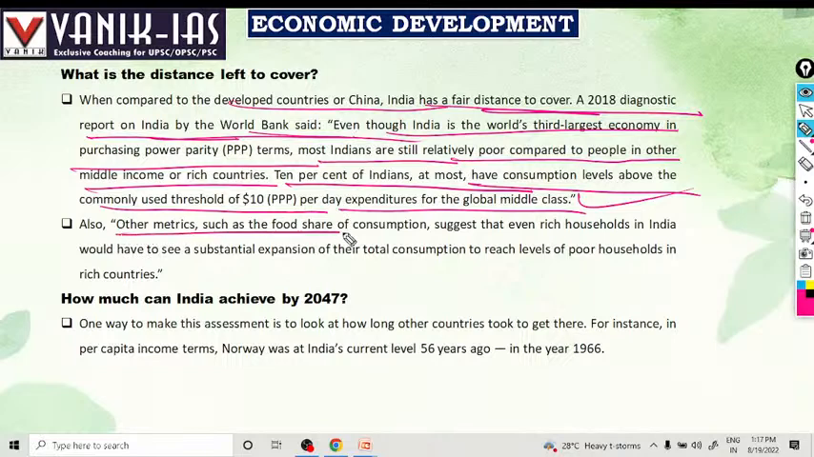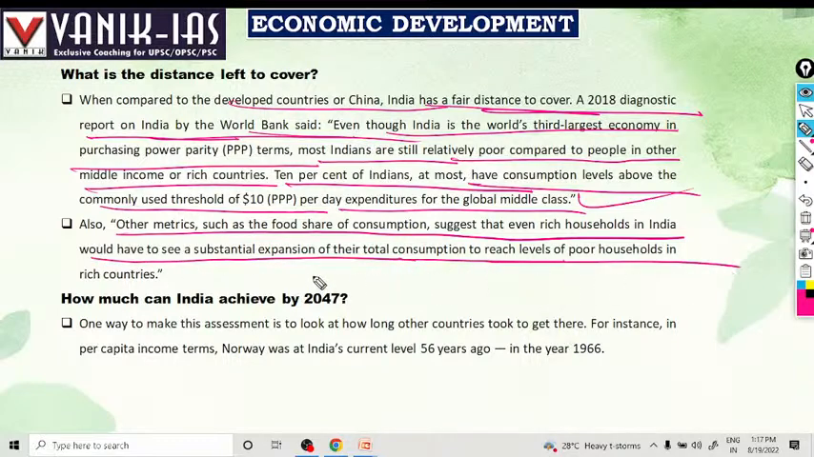Also, other metrics such as food share in consumption suggest that even rich households in India would have to see substantial expansion in their total consumption to reach the levels of poor households in rich countries. So the total consumption of India's rich households is almost like that of poor households in rich countries.